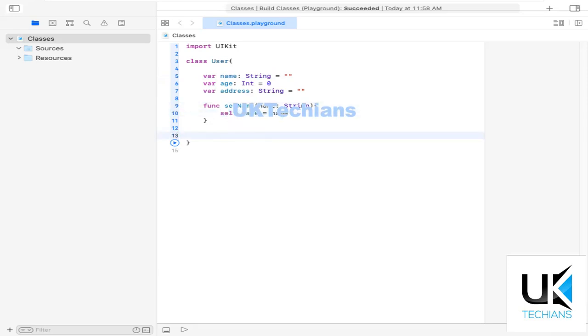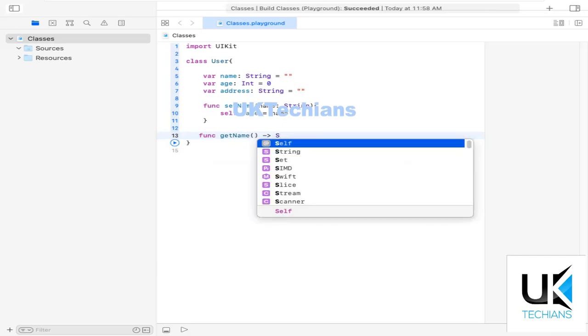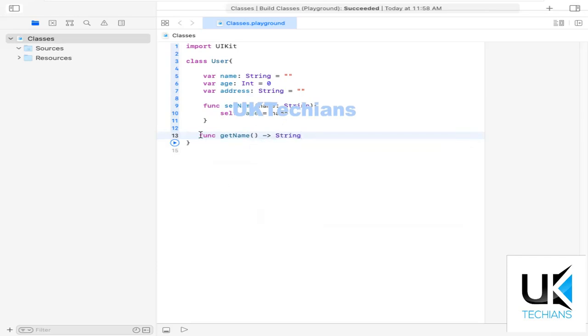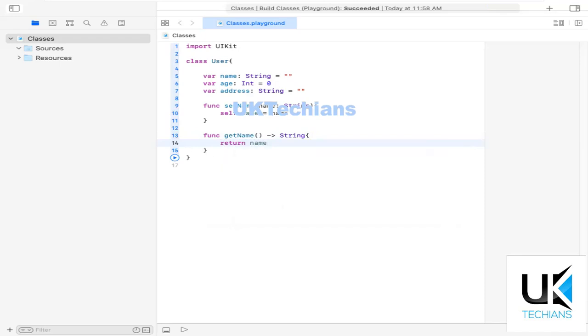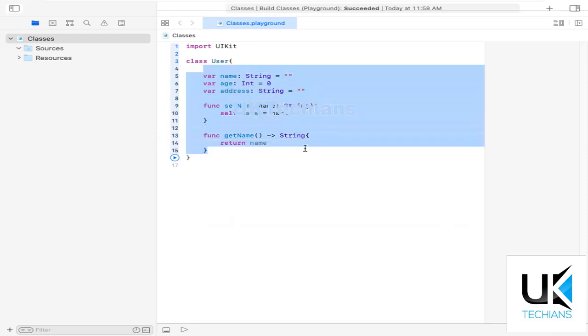So let's get the value of that particular name, and I have to define here the return type, which is a string, and then the brackets, and then I have to just return name. So this is the way to define some methods or variable inside the class.